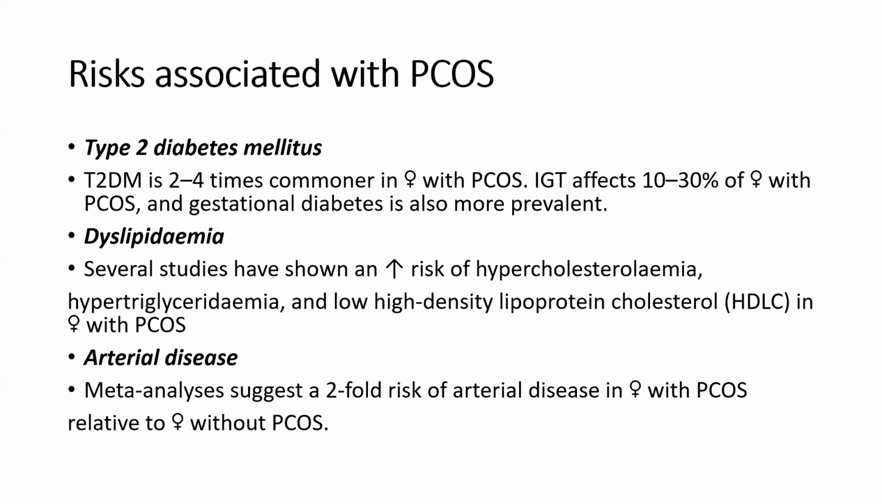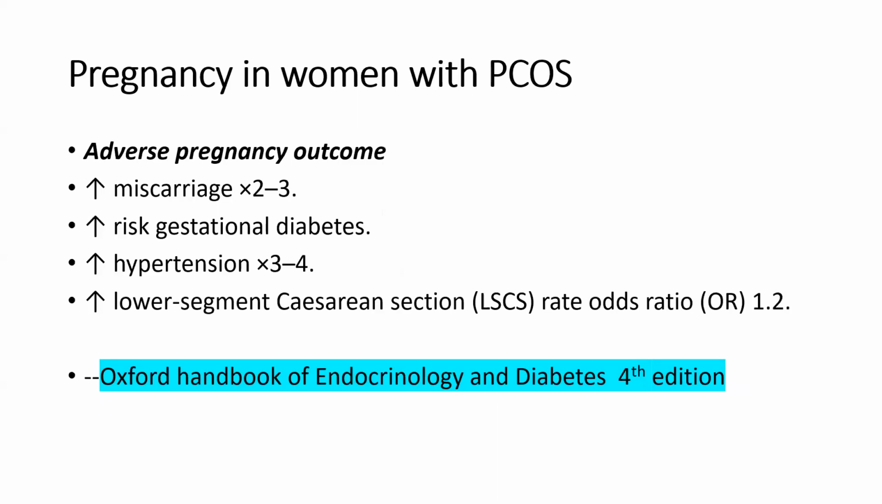Impaired glucose tolerance can affect 10 to 30% of the females with PCOS, and gestational diabetes is also more prevalent. Dyslipidemia can occur. In fact, several studies have suggested an increased risk of hypercholesterolemia, hypertriglyceridemia, and low HDL in females with PCOS. Arterial disease, meta-analysis has suggested a twofold increased risk of arterial disease in females with PCOS compared to those without PCOS. In terms of pregnancy outcomes, there is an increased risk of miscarriage by 2 to 3 times,